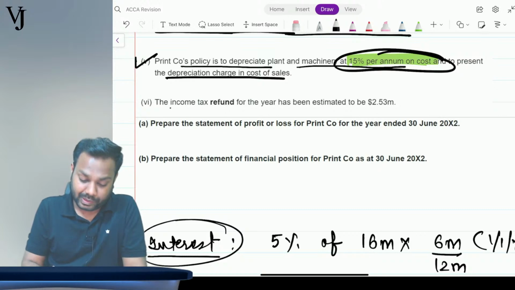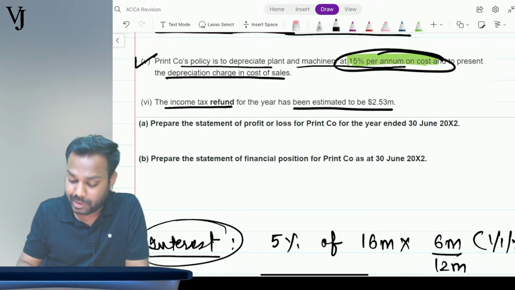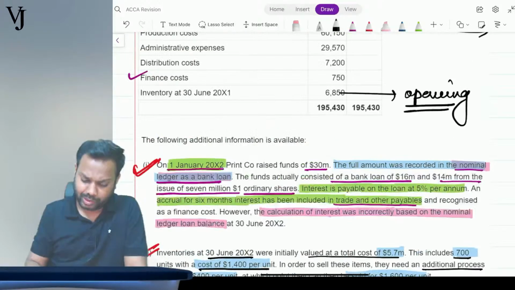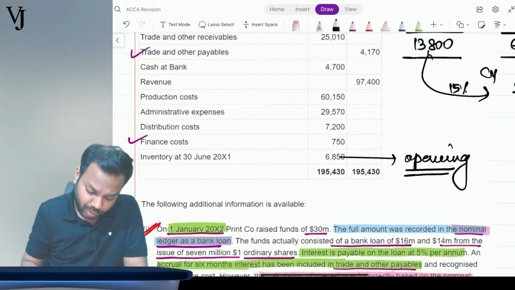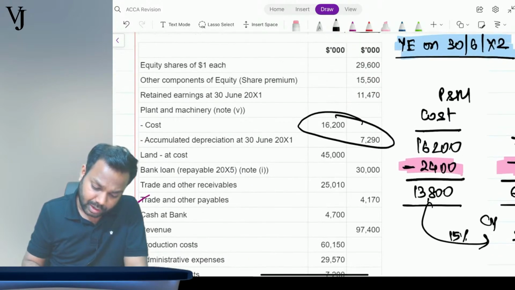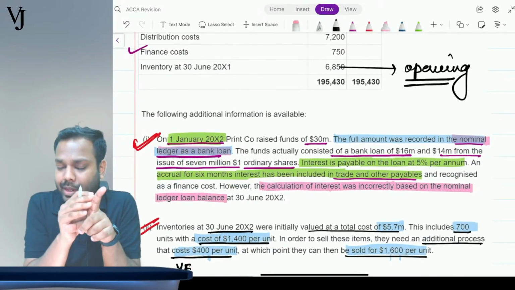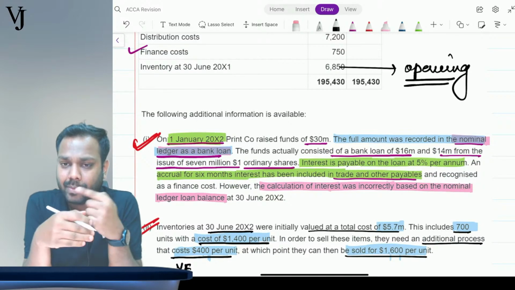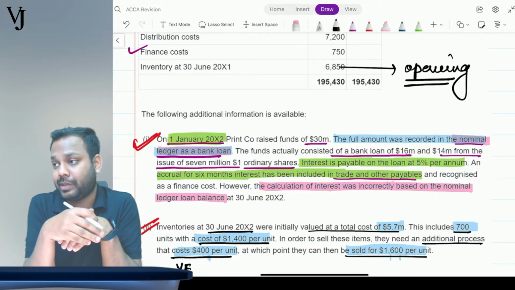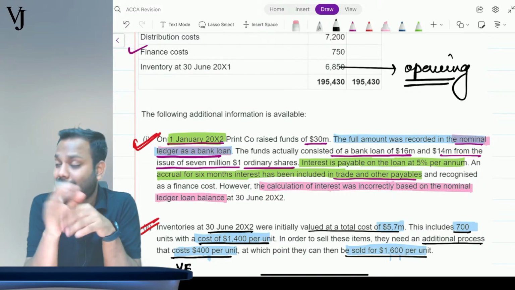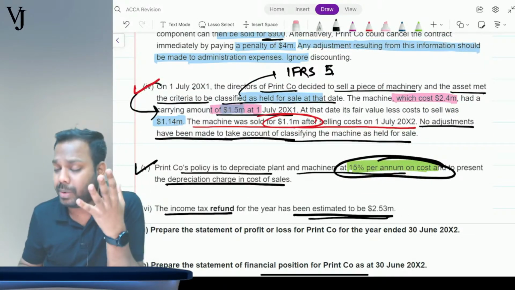Now coming to the sixth one, tax refund for the year has been estimated to 2.53 million. Now just see in the question, do we have any excess or under or over provision of tax coming from the previous year? No, not coming. You remember why I am seeing the under or over provision? Because if there is an under provision or over provision in the previous year, this will impact the current year tax expense or tax income or tax credit. Is that clear?